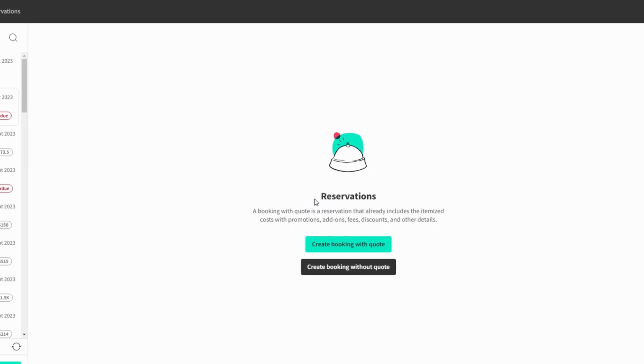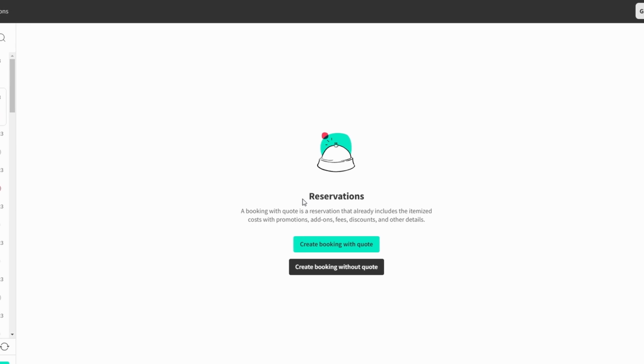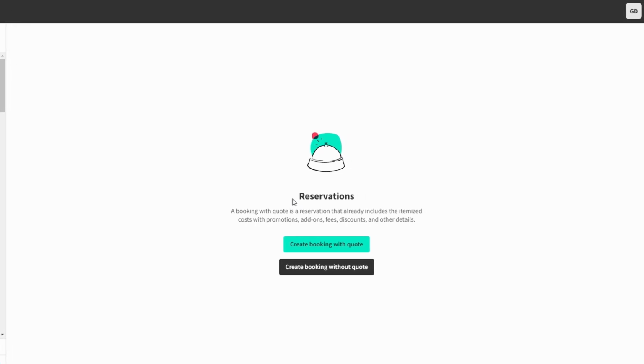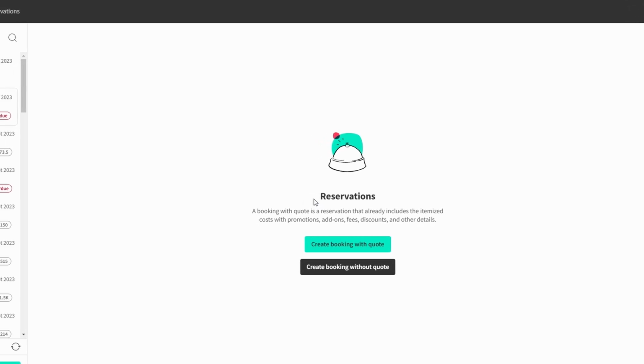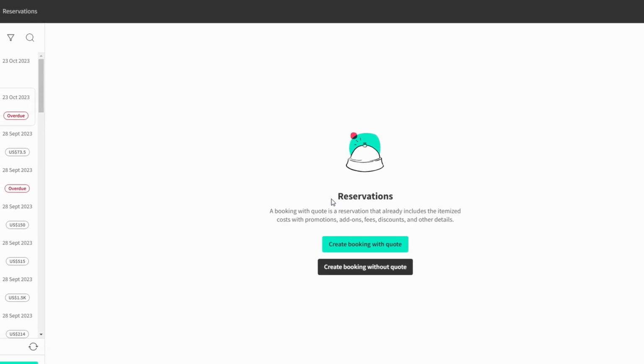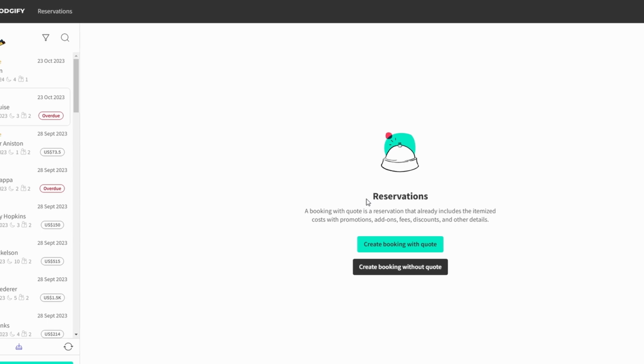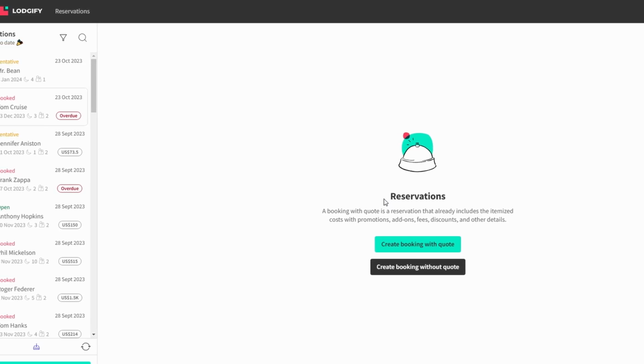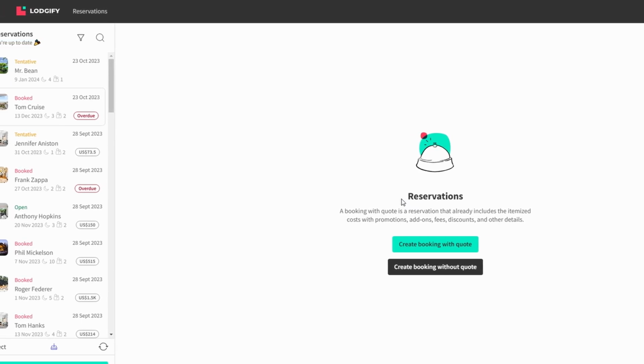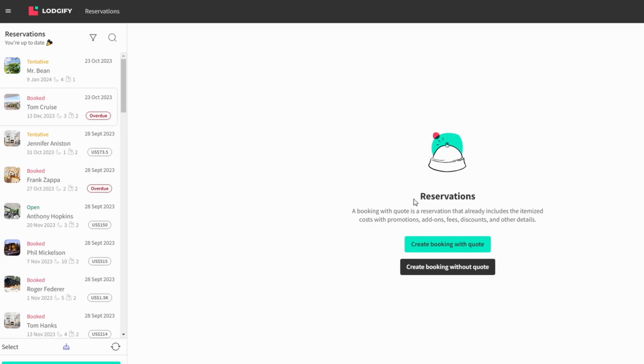On the other hand, bookings without a quote are still in the tentative stage. These are reservations where a guest has shown interest but hasn't finalized the booking yet. Maybe they're still waiting for confirmation, or they haven't fully accepted your price. These bookings give you the opportunity to follow up with the guest to confirm the reservation, adjust your pricing, or answer any remaining questions.